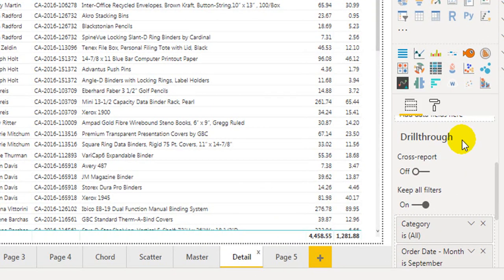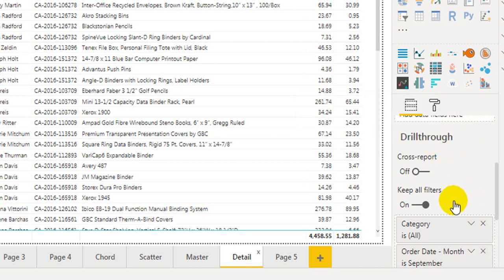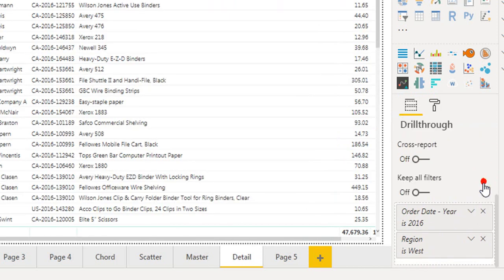and in that we have two options. That is cross report drill through. You can keep this as a master report so that you can drill through to the detailed report on another report. So keep all filters. I want to remove everything from this page,